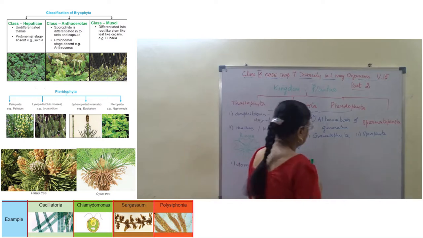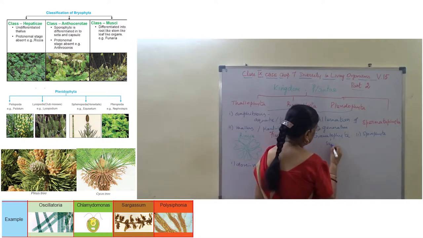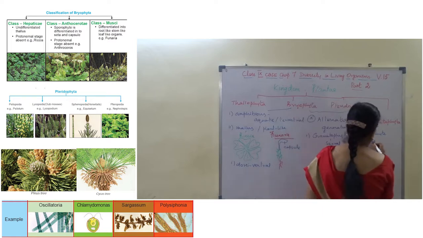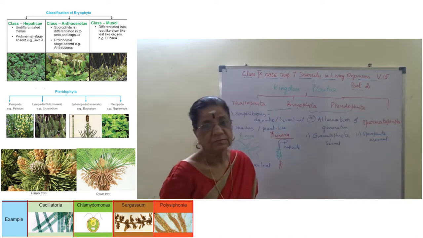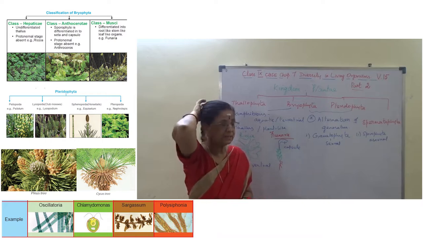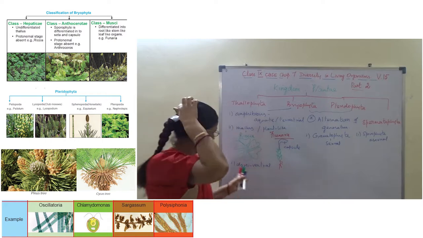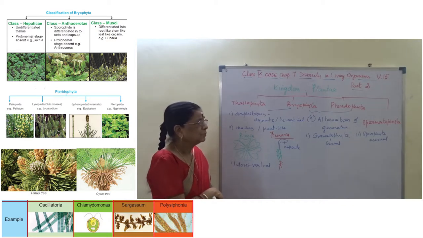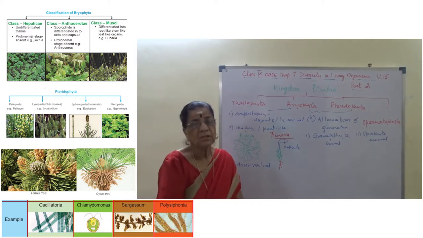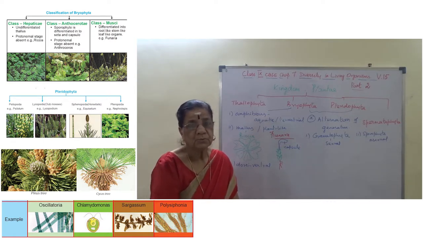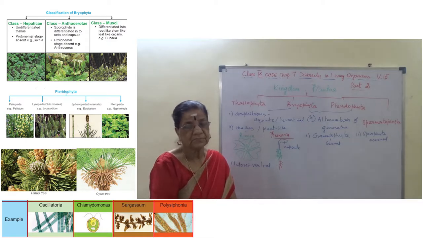So gametophyte is the sexual life cycle, and this is the asexual life cycle. I hope you understand. The sexual life cycle I will come to next. So first we have the dorsiventral thallus. It exhibits an important phenomenon called alternation of generation, where gametophyte and sporophyte alternate with each other, right?